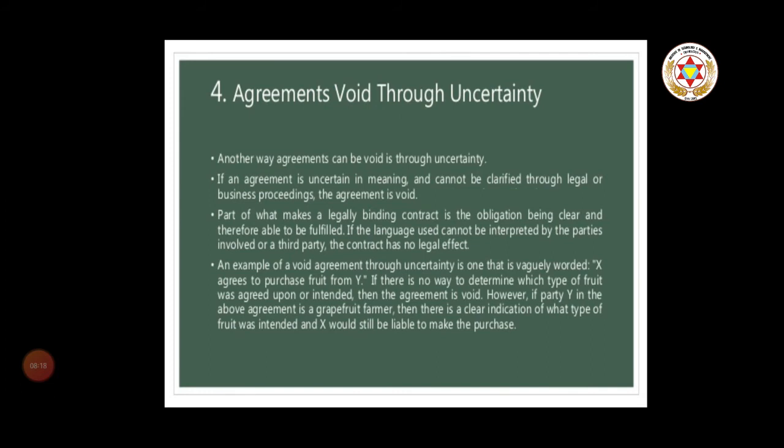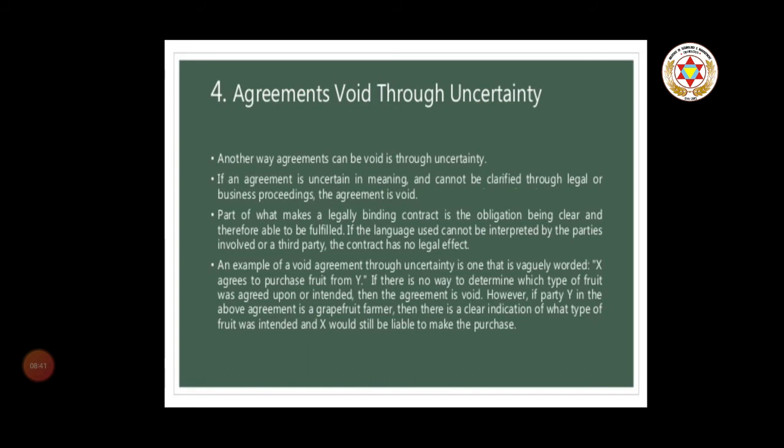Next is agreement void through uncertainty. Uncertain agreements are those agreements whose terms and conditions are vague, ambiguous or uncertain. Law cannot enforce such agreements. An agreement to enter into an agreement in future is void due to uncertainty. Similarly, agreements in which the prices to be paid are based on luck or uncertain events are also void for uncertainty.